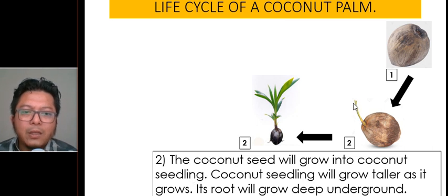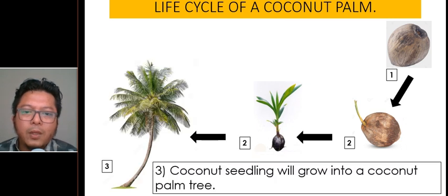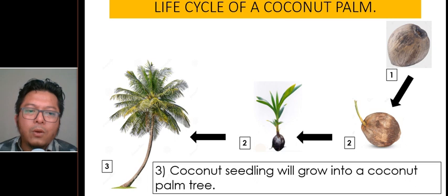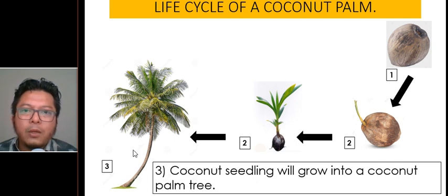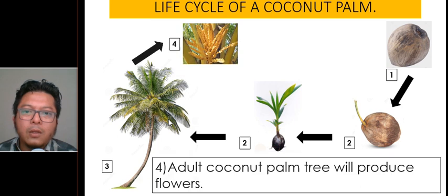Now, second, the coconut seed will grow into a coconut seedling. Look, this is a seedling, it starts to grow. The coconut seedling will grow taller as it grows. Its roots will grow deep underground. Number two, coconut seedling. That is the second phase. Now, the third phase would be the coconut seedling will grow into a coconut palm tree. Now it will grow bigger and bigger. After a few years, it will become a coconut palm tree. Number three.